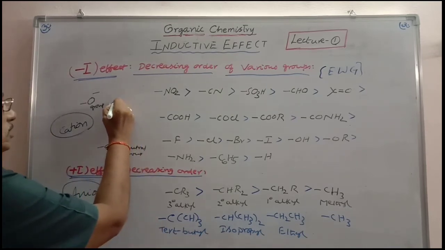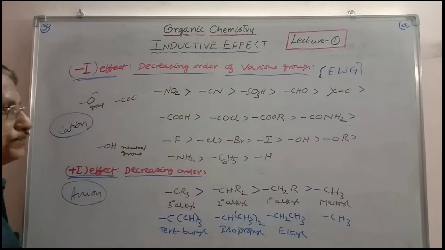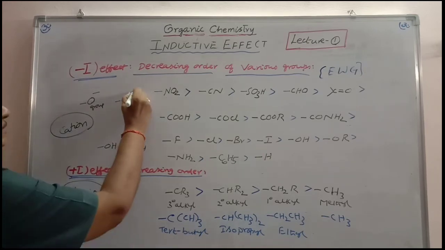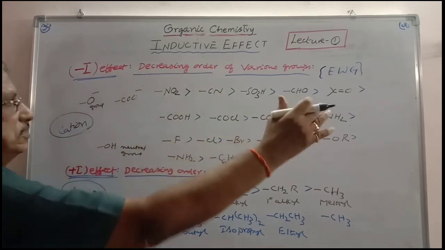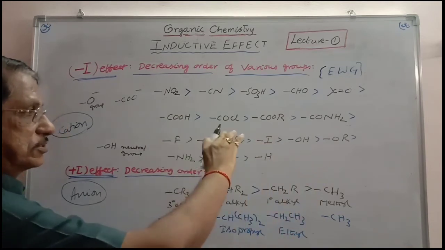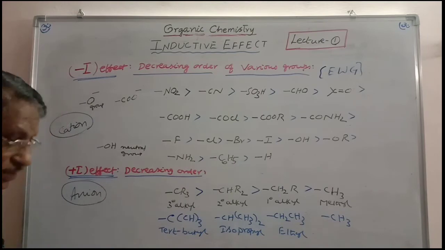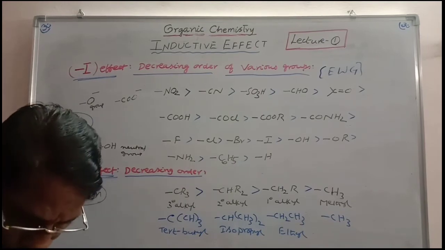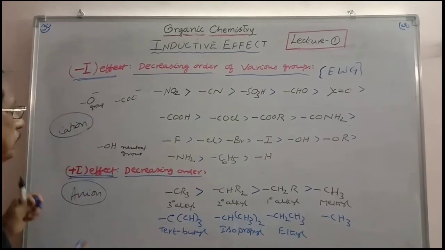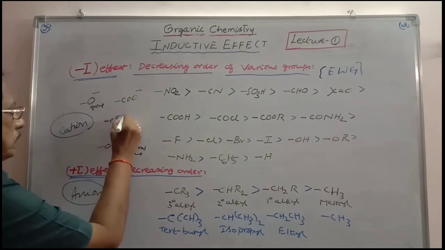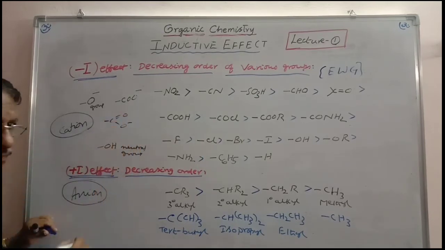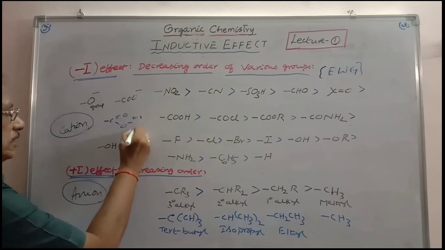Similarly, you can take COO minus also, the carboxylate anion. These two are better electron releasing than any other neutral groups or electron withdrawing groups. Here, COO minus is getting resonance stabilization.